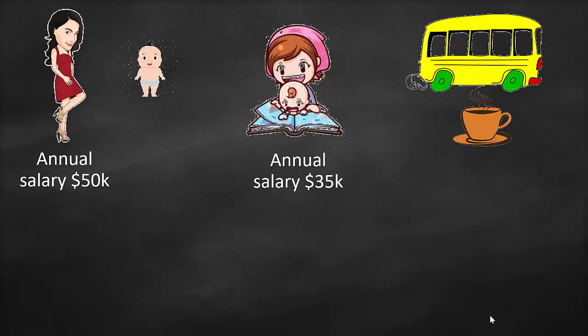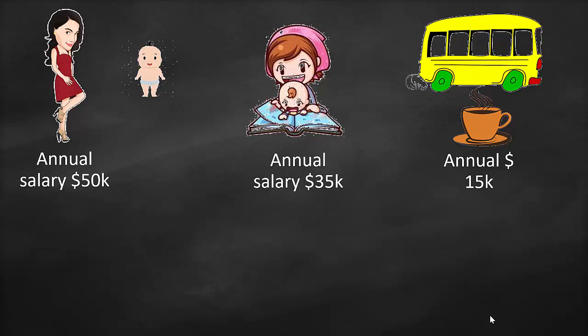So she started to calculate the expenses for public transportation and her morning coffee, and it was a total of $15,000 a year. So she needs to pay for the babysitter 35,000, and for transportation and morning coffee 15,000. This is equal to her salary of 50,000 after tax.